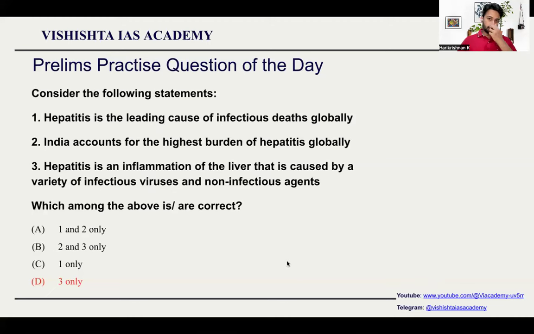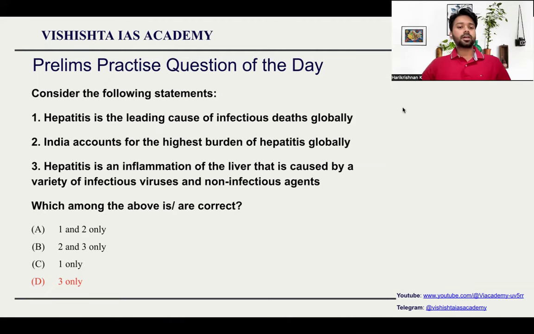Let's begin with a prelims practice question. So take a look at this question. These kind of questions you can always expect when it comes to prelims. Anything related to a virus or a bacteria or any particular infectious disease, non-communicable disease, etc. are generally a favorite topic for UPSC. So you need to know about hepatitis also because India is known infamously for very high number of hepatitis patients. Hepatitis is the leading cause of infectious deaths globally.